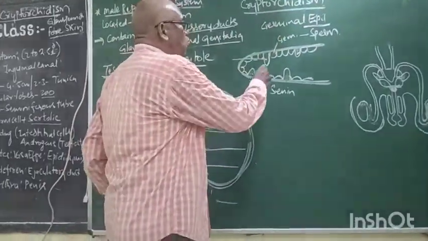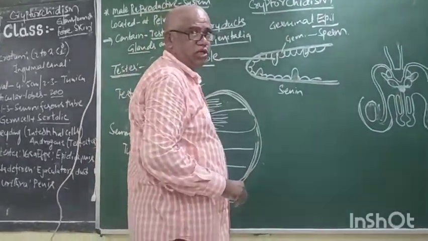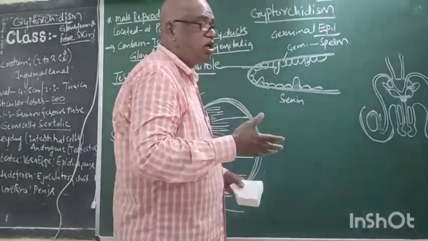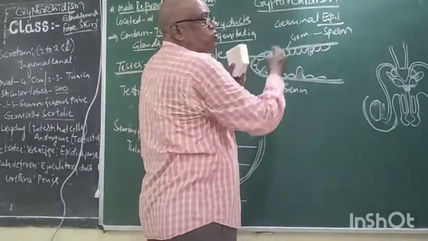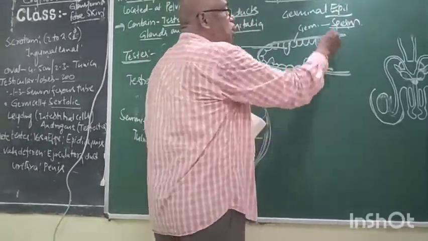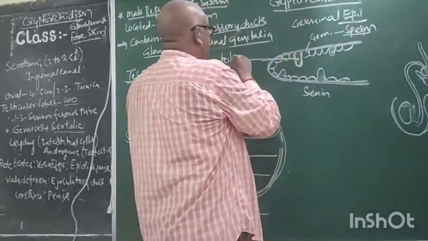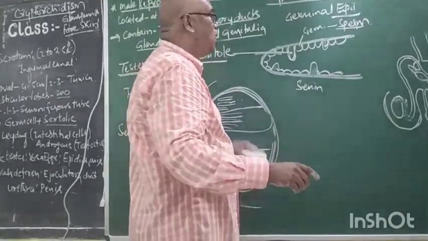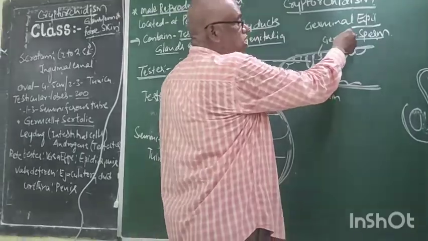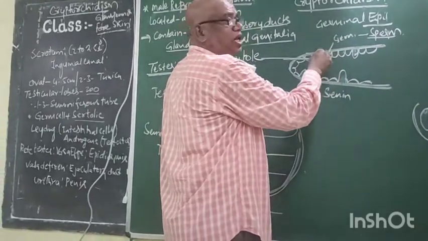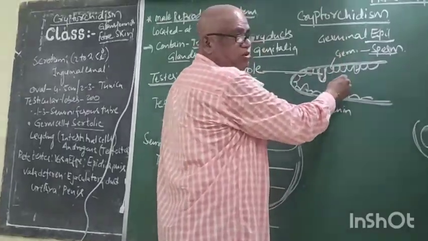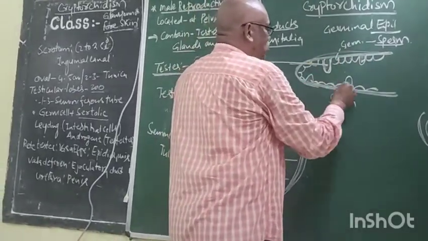Now what is this Sertoli cell? These Sertoli cells provide nourishment for developing sperms. They require food, and that food is supplied by Sertoli cells. This is the function of the Sertoli cell, and that is the function of the germ cell. Both are present in the inner layer, which is called the germinal epithelium. Germinal epithelium is the inner lining of the seminiferous tube.